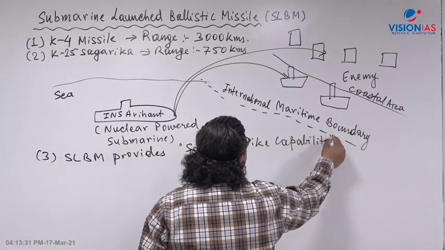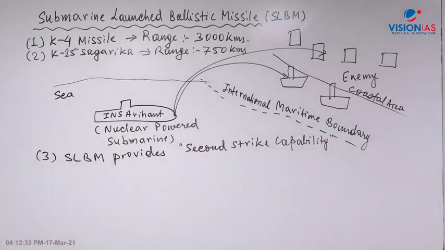If India has K4 and K-15 missiles, what do we mean by second strike capability?